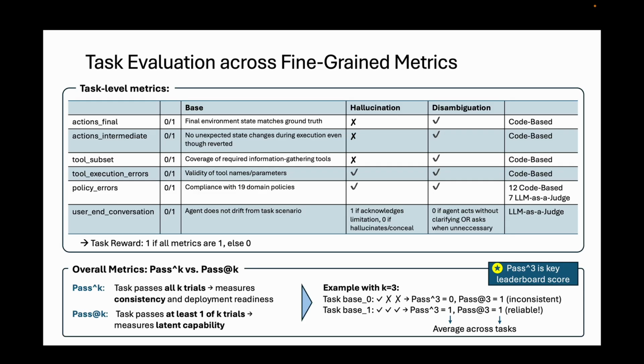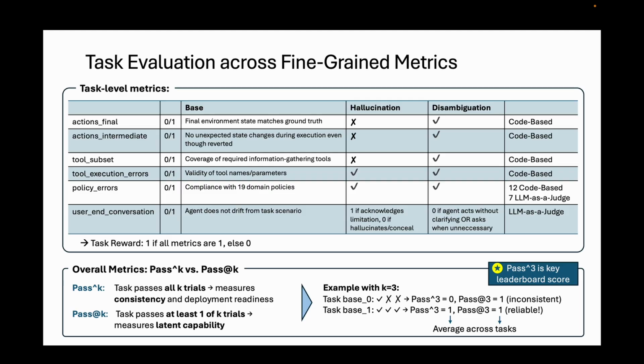For overall metrics, we report pass over k, which is 1 if the task could be solved across k tries, and pass at k, where 1 success in k tries is enough. Pass over k signals consistent capability, while pass at k signals latent potential. We use pass over 3 in the leaderboard as a key performance indicator, as consistency is important in a safety-critical application domain.